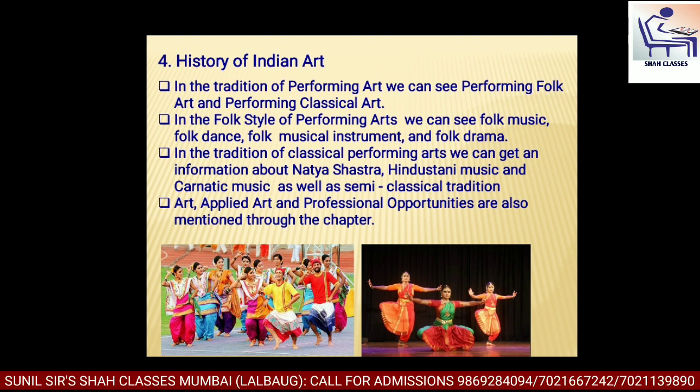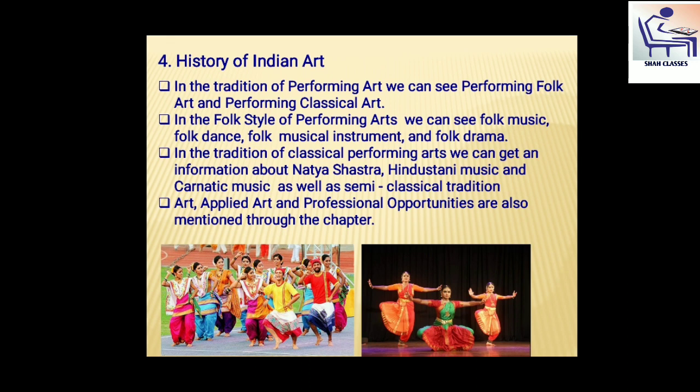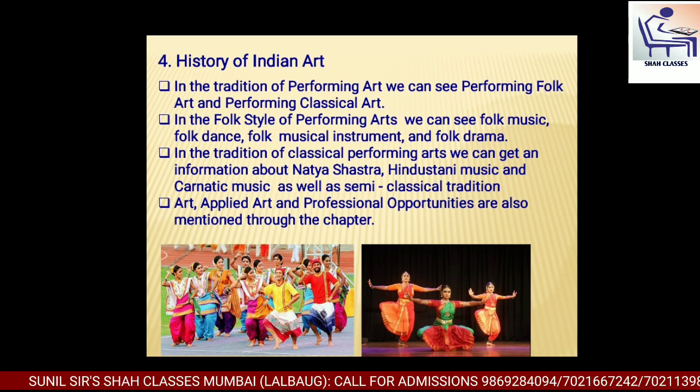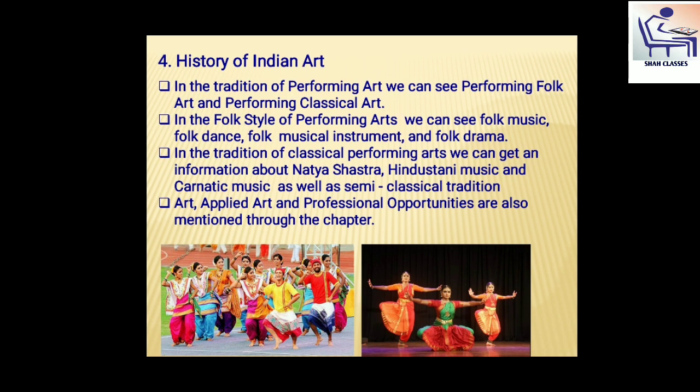Now the fourth chapter is History of Indian Art. In this chapter, first they explain what art is. There are two types of arts. One is visual art and the second is performing art. Folk styles and classical styles are two styles of any art. In Indian visual art, there are folk styles of paintings, for example, Warli paintings and Chitrakathi paintings. In classical types of painting, there are many styles such as miniature paintings, European style of painting and Maratha style paintings.